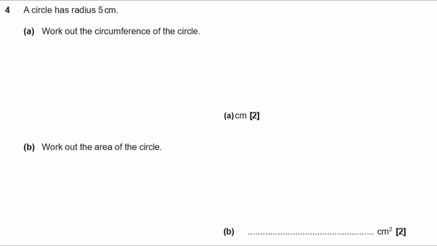A circle has radius 5 centimeters. Work out the circumference of the circle. Okay, so I've got a circle. Radius is the distance from the center to the edge. That's the radius. So this has got a radius of 5. Then to work out circumference,